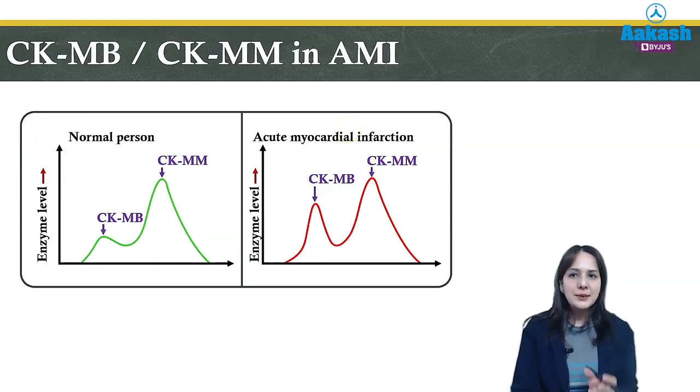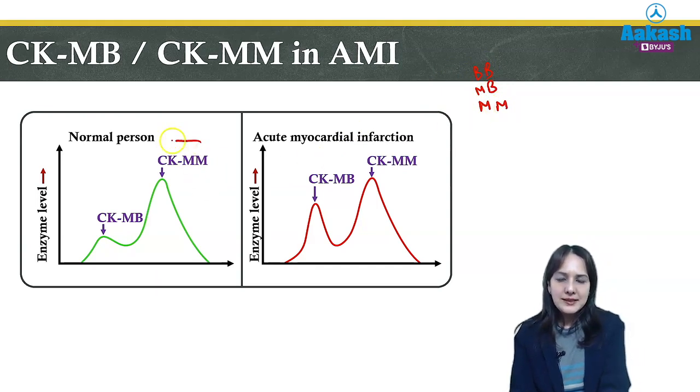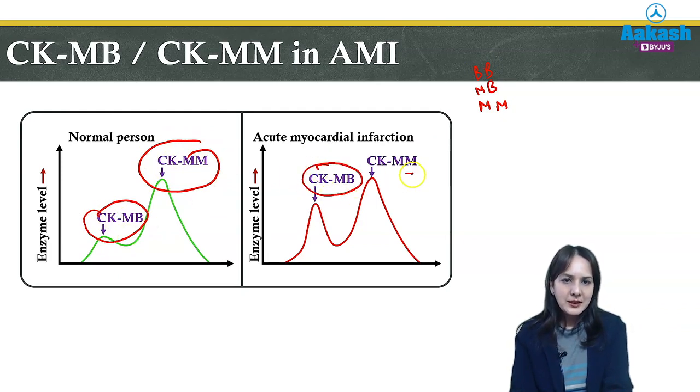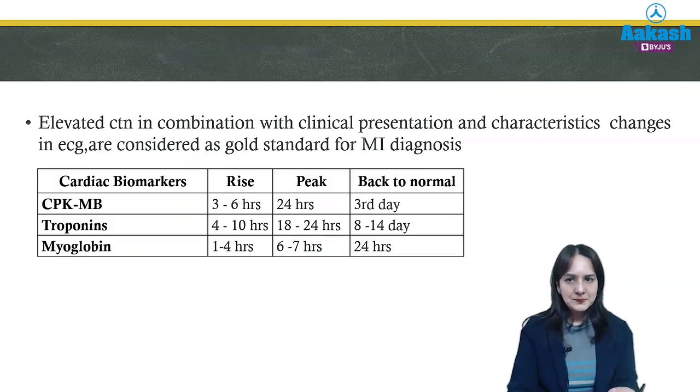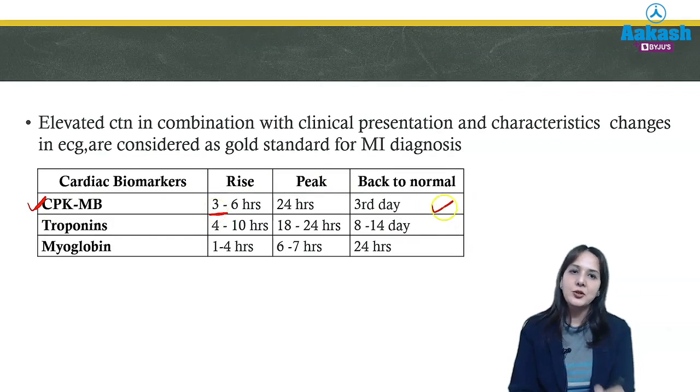Next is the isoenzymes of CK. We know that there are 3 isoenzymes, BB, MB and MM. Normally CK-MM is more than CK-MB, but in case of myocardial infarction, CK-MB also increases. From this we can make out the diagnosis. For the diagnosis of myocardial infarction, you should remember CK-MB increases in 3 to 6 hours, reaches its peak in 24 hours and comes back to normal on the 3rd day.